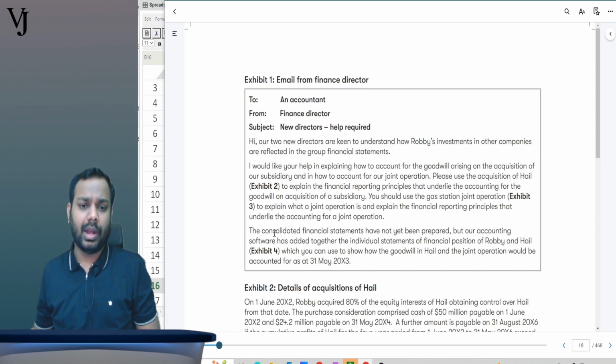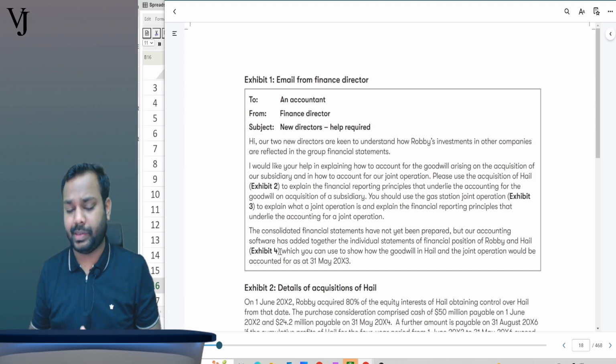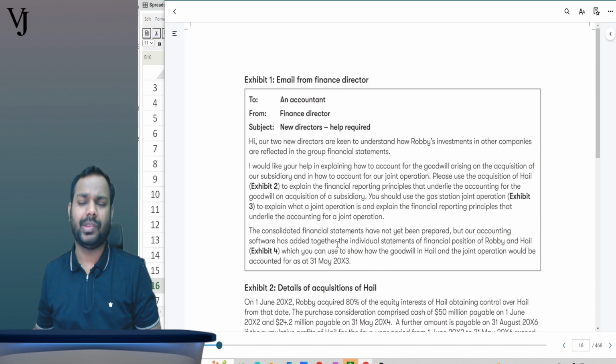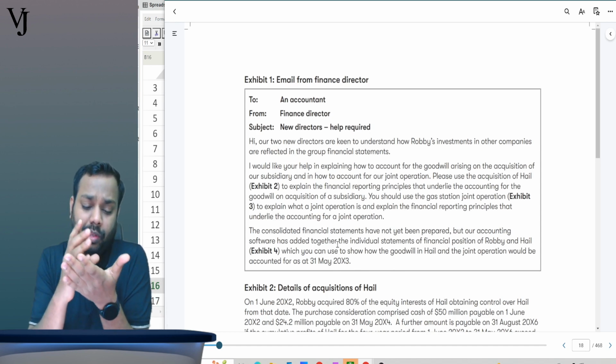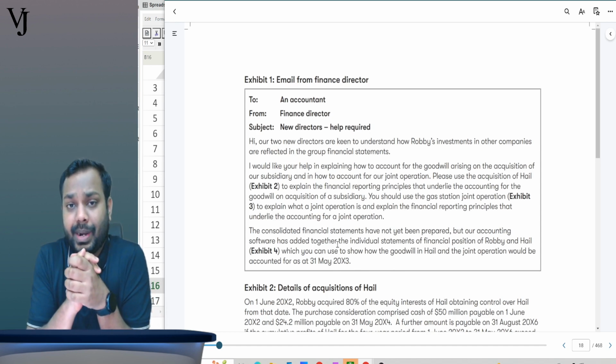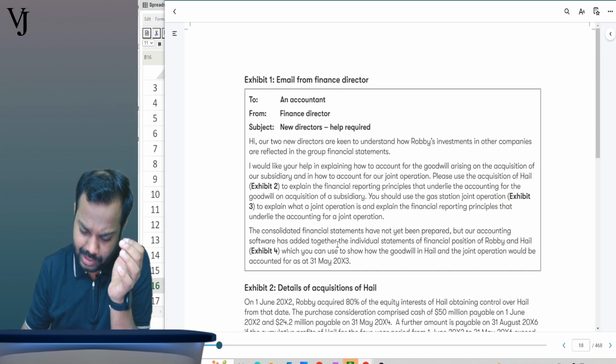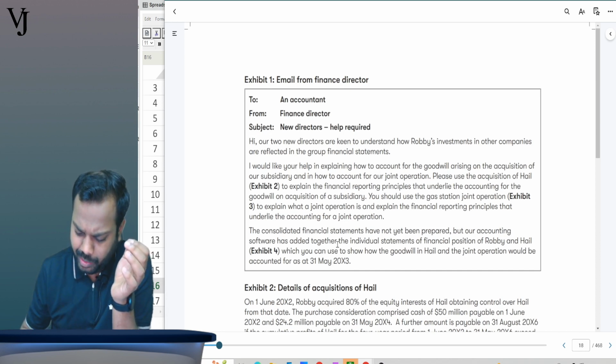Okay, now console SOFP have not yet been prepared, but our accounting software has added together the individual statements of financial position of Robbie and Hale, exhibit number 4, that is the pre-populated spreadsheet. You can use it to show how the goodwill on Hale and the joint operations should be accounted for. Basically, you have to use the pre-populated spreadsheet. I will not write here Excel sheet. I'll write here spreadsheet. Okay, that's the correct term to say. Excel sheet would be a wrong term to say.